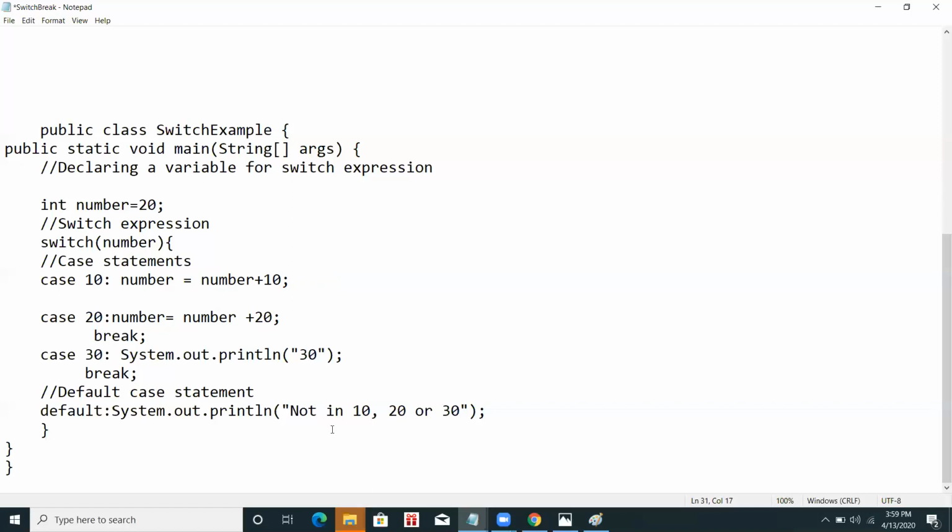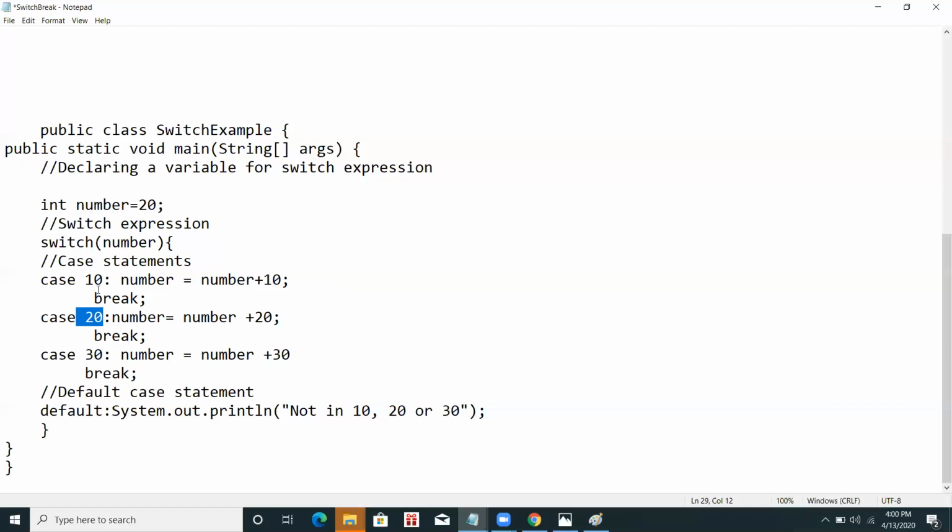This will happen if there is no break statement. And if case equals 30, number equals number plus 30. Now if there is a break statement in each line, and the case 20 condition is true.